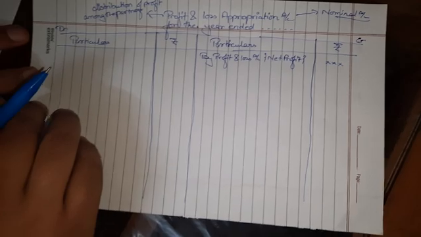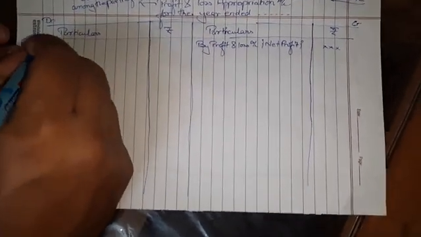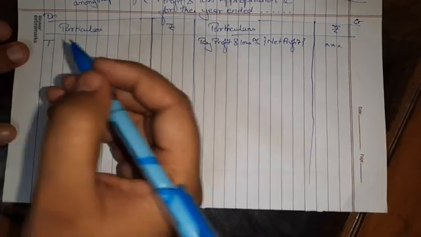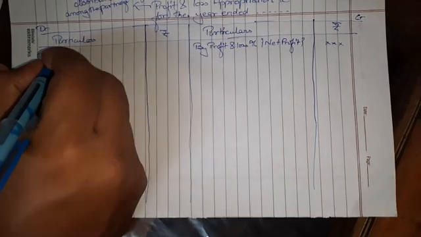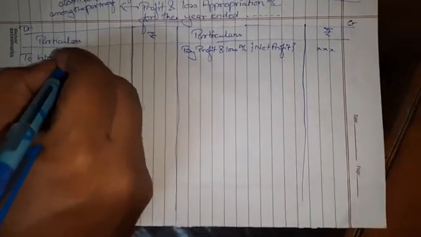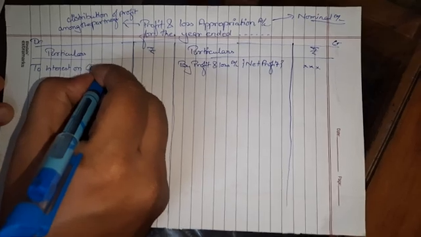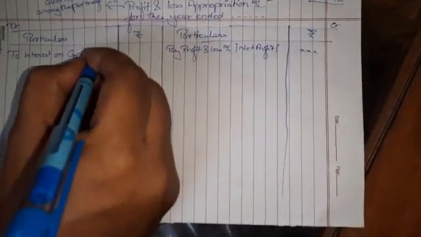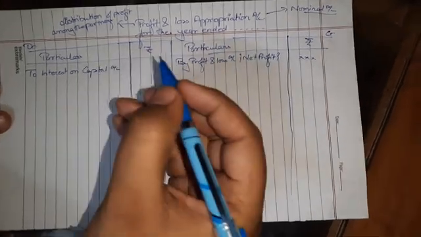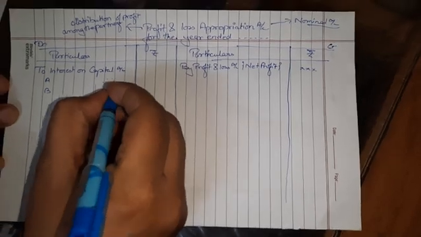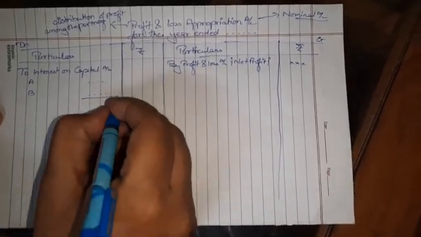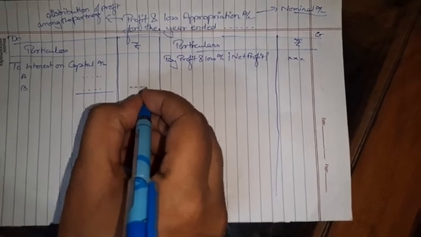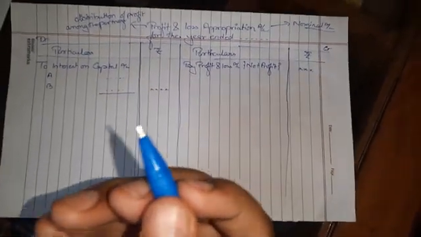Now if the partnership deed is present and it says that interest on capital is to be paid, that interest on capital is an expense for a firm, so it will be written on the debit side, that is, to interest on capital, which is being calculated on the prescribed percentage and distributed. We have already imagined we have two partners, A and B, and it will be distributed among the partners A and B in their prescribed percentage, which is calculated on the basis of capital, which we are going to discuss in the next video.